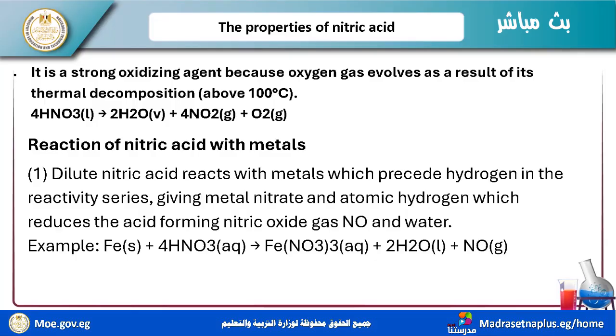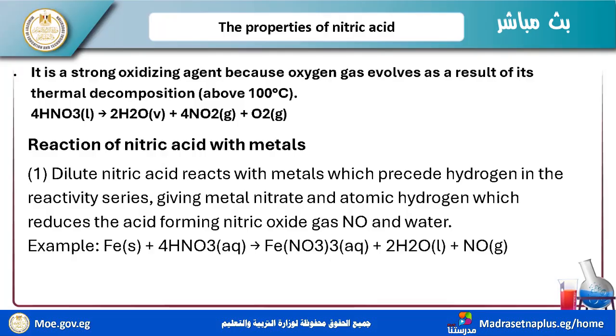I want you to understand that, please. Okay, iron, chromium, and aluminum. When you add HNO3 in the concentrated state to aluminum, chromium, or iron, it will make a non-porous layer.